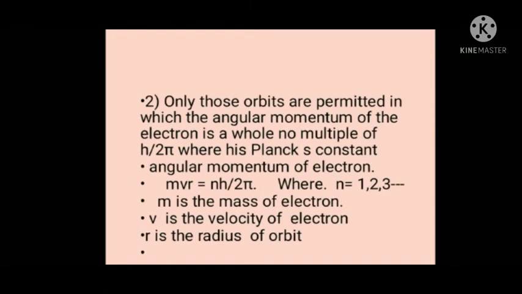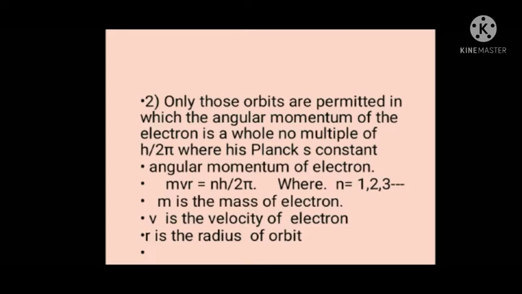Now the second point is that only those orbits are permitted in which the angular momentum of the electron is a whole number multiple of h by 2 pi, where h is Planck's constant. Around the nucleus we can have different circular paths, but the electron can revolve in only those circular paths in which the angular momentum of the electron becomes a multiple of h by 2 pi, or we can write the angular momentum will be equal to nh by 2 pi. In those circular paths only can the electrons revolve around the nucleus.